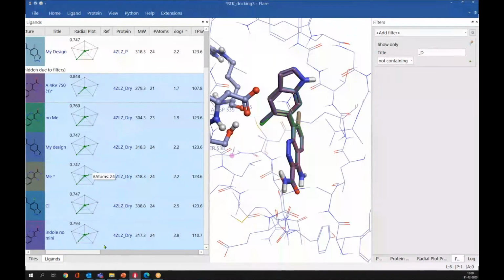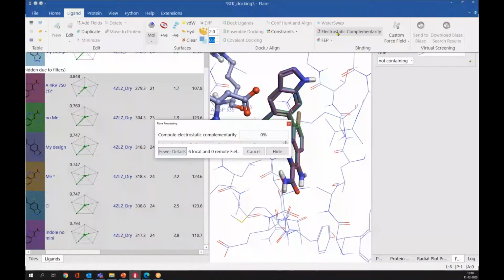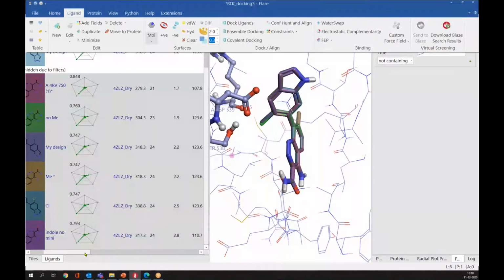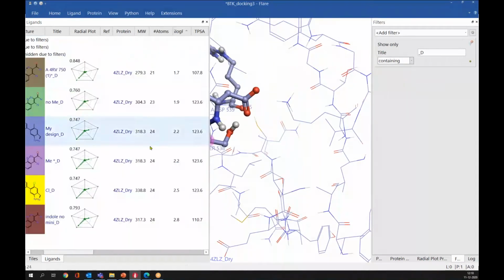Now you can see these ligands have been associated with the protein. And again, if you go to the ligand tab here, now you can see this option has been enabled. And you can also calculate the electrostatic complementarity score now. If you press on this, it will start calculating the scores. Before explaining those scores, let me calculate the electrostatic complementarity score for the dock poses also.